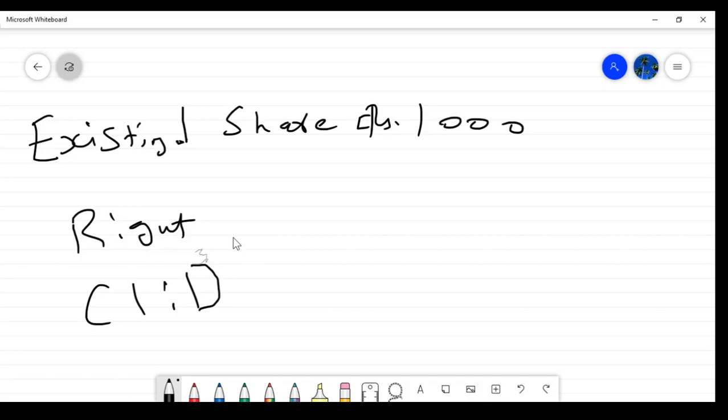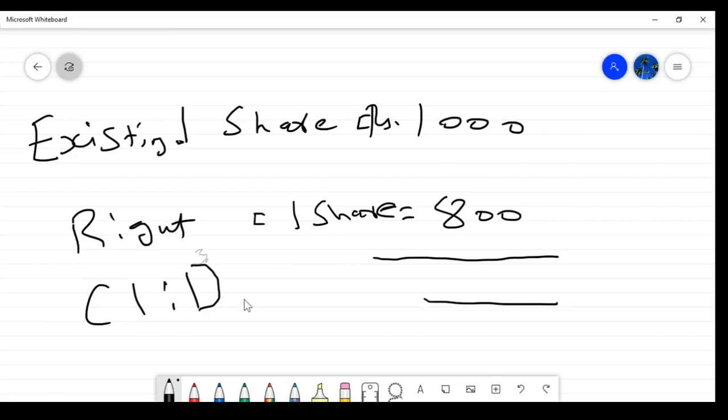For one existing share, one right share will be issued, at 800 rupees. Assume the investor has purchased. They are asking what is the cost of investment for 2 shares. So for 2 shares, after the right issue, the cost will be 1,800. Then what will be the per share value after the right issue? 1,800 divided by 2 equals 900 rupees per share.